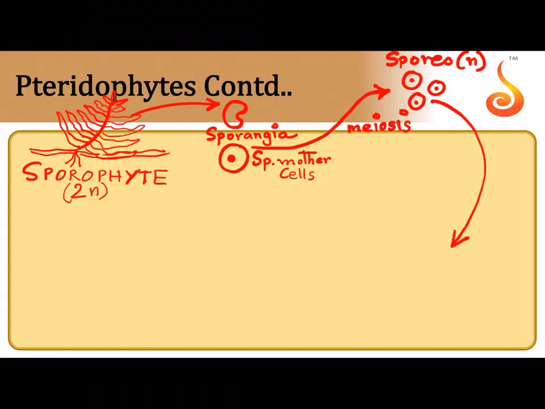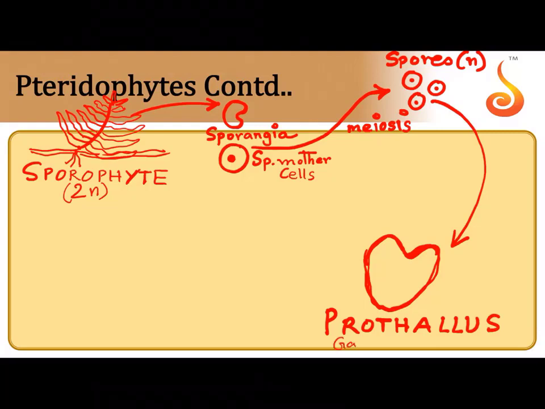The haploid spore falls on the ground and develops into a heart-shaped structure, which represents a plant that grows flat on the ground, and you cannot even call it a plant. It is a green heart-shaped structure that is called the prothallus.